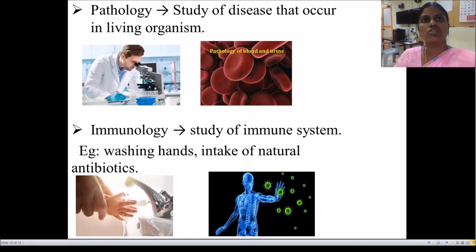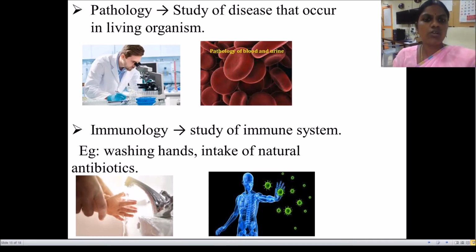Next is pathology. Pathology is the study of diseases that occur in living organisms. Example, respiratory disease caused by the virus COVID-19, so-called corona. It causes respiratory disorder with pneumonia. Hope we will soon recover from this pandemic, means widespread. Okay.